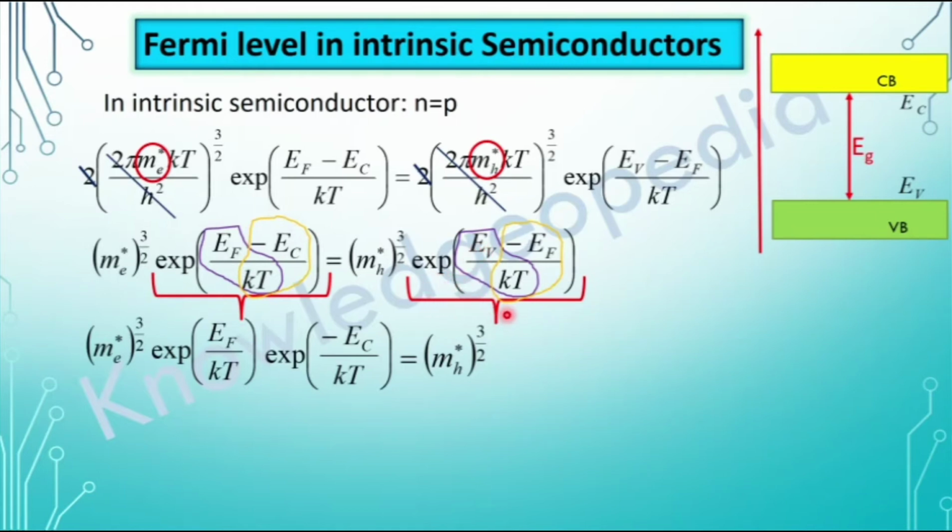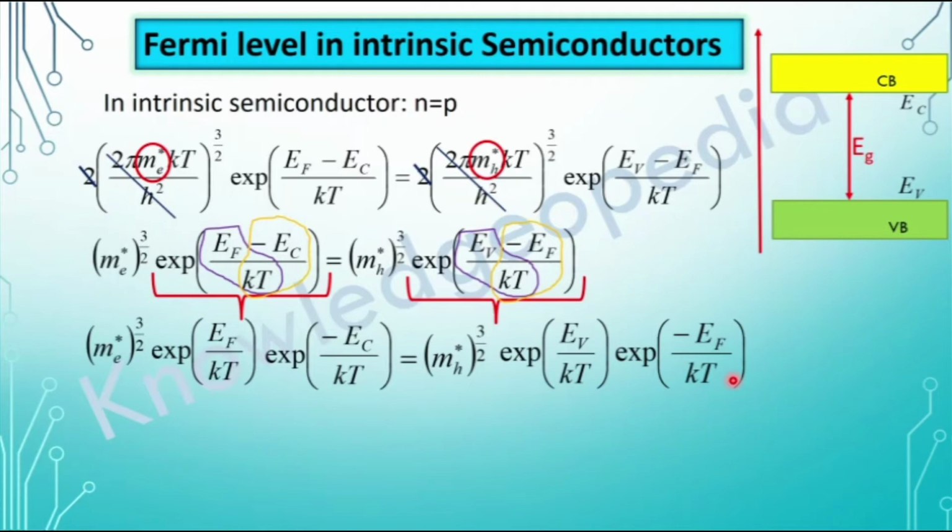So this exponential term can be broken into two terms. The first one is exponential EV by KT. Coming to the next one, it is exponential minus EF by KT. So the second term we are getting is exponential minus EF by KT.